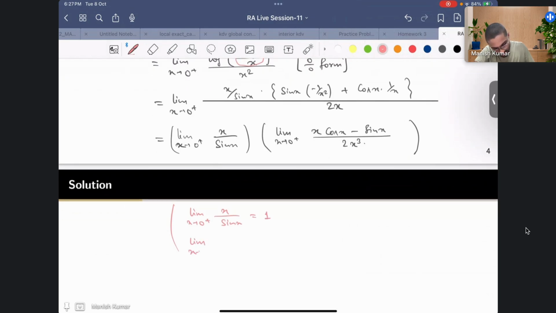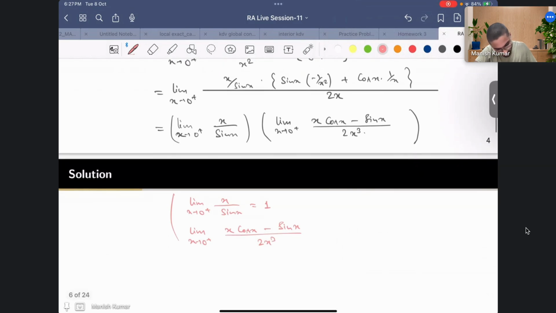Let's look at the other one: the limit as x goes to 0 plus of x cos of x minus sin of x upon 2x cube. Here you can see this is 0 by 0 form. Sine of 0 is 0, and this is 0, and this is 0. So again I'll use the L'Hopital rule.